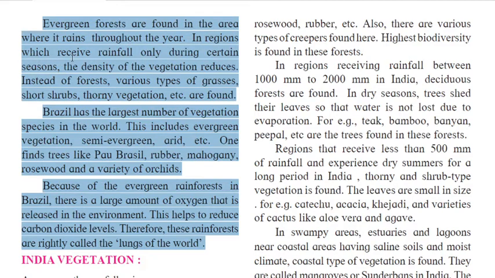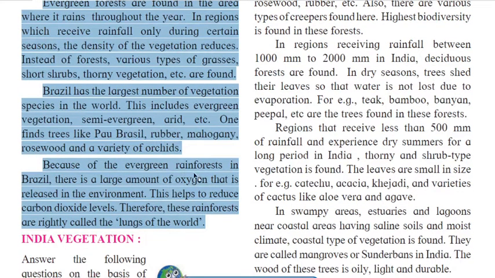In a region which receives rainfall only during a certain season, the density of the vegetation reduces. Instead of forest, various types of grasses, short shrubs, thorny vegetation, etc. are found. Brazil has the largest number of vegetation species in the world. This includes evergreen vegetation, semi-evergreen, arid, etc. One finds trees like pau Brazil, rubber, mahogany, rosewood, and a variety of orchids.